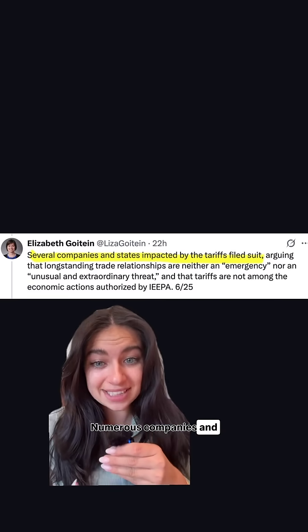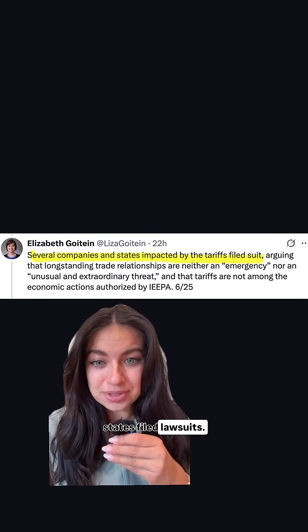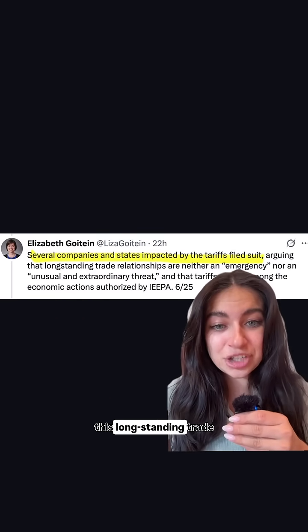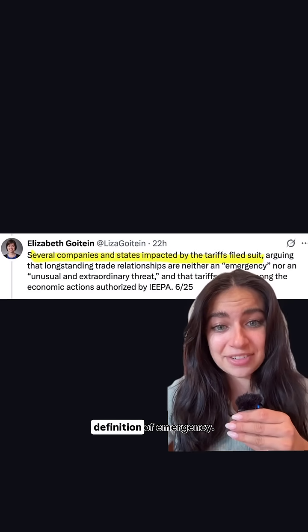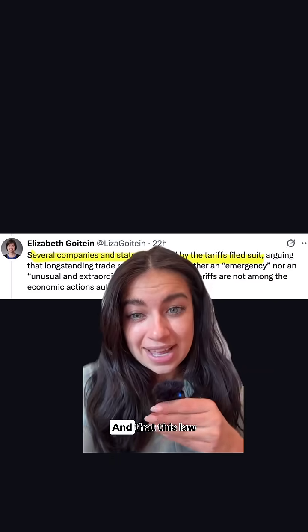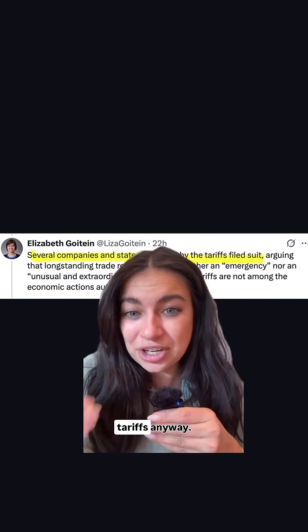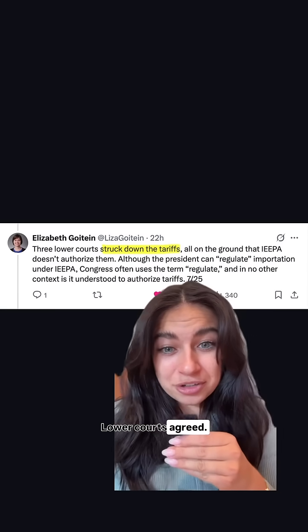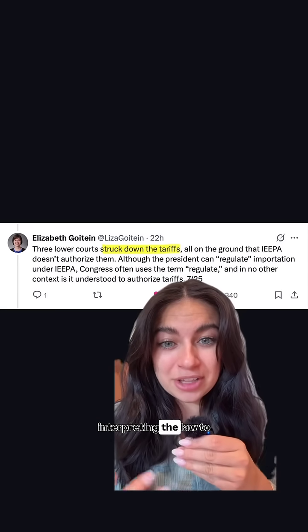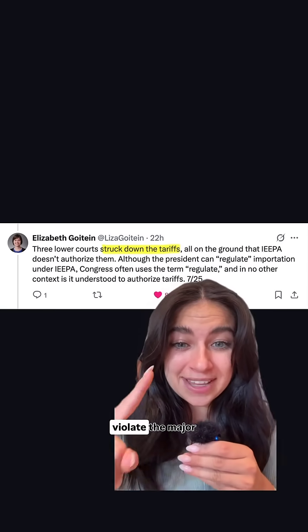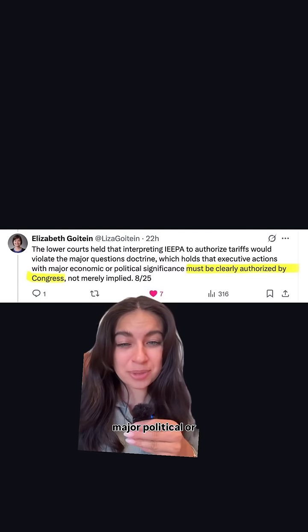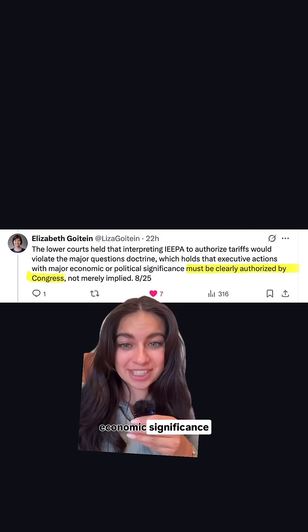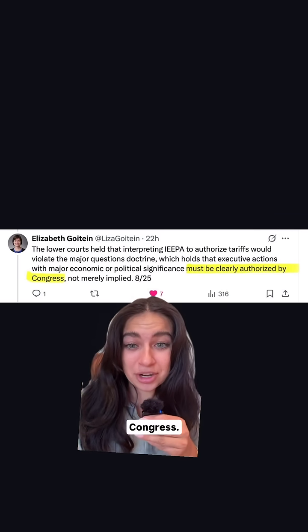Numerous companies and states filed lawsuits. They're arguing that this long-standing trade relationship between the U.S. and the rest of the world doesn't fit this definition of emergency, and that this law doesn't authorize tariffs anyway. Lower courts agreed. They ruled that interpreting the law to authorize tariffs would violate the major questions doctrine. Under that doctrine, executive actions with major political or economic significance must be authorized by Congress.